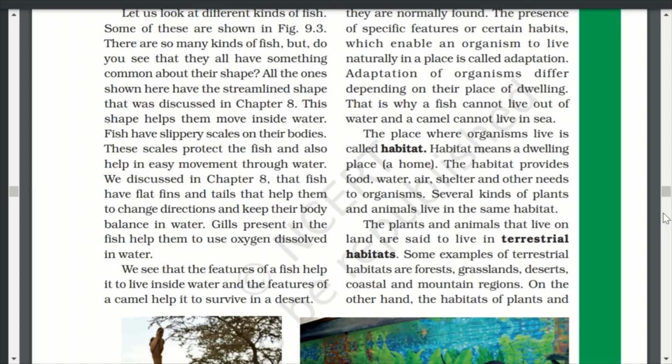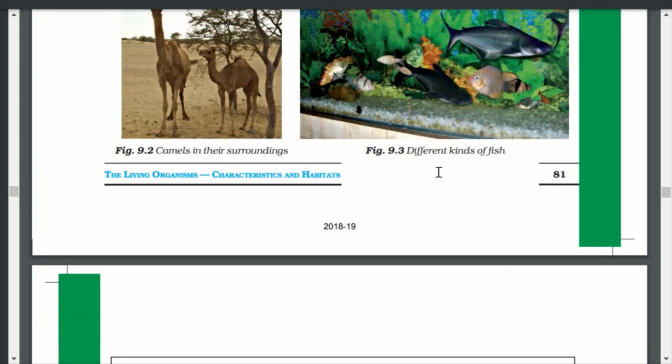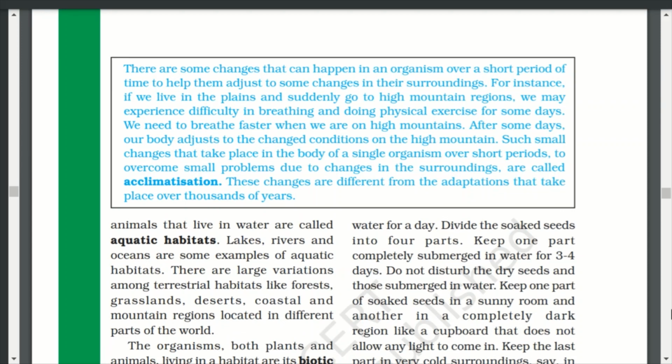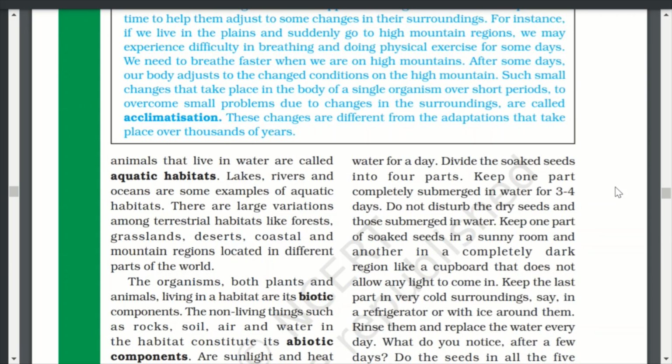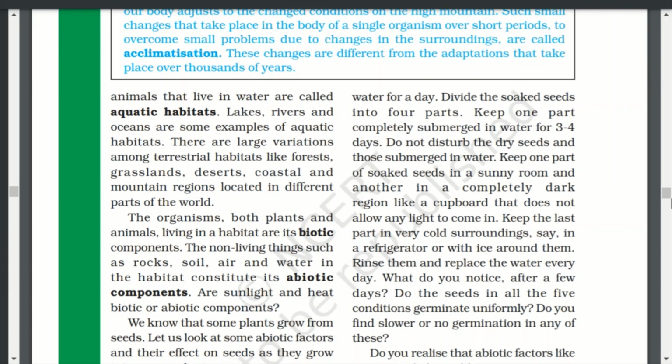On the other hand, the habitats of plants and animals that live in water are called aquatic habitats. Lakes, rivers, and oceans are some examples of aquatic habitats. There are large variations among terrestrial habitats like forest, grasslands, deserts, coastal and mountain regions located in different parts of the world.